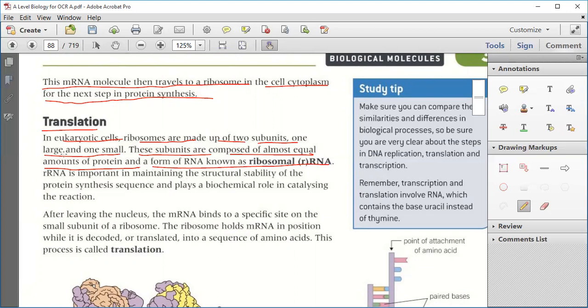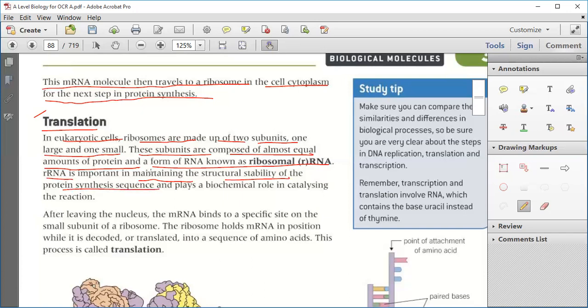Now translation is there. In eukaryotic cells, ribosomes are made up of two subunits, one large and one small. And these subunits are composed of almost equal amounts of protein and a form of RNA known as ribosomal RNA. They are made up of protein, and a form of RNA is there that is known as rRNA, that is ribosomal RNA. Clear? This rRNA is important in maintaining the structural stability of the protein synthesis sequence.